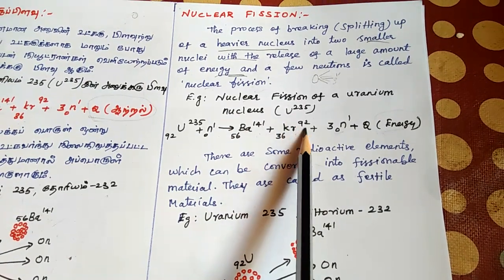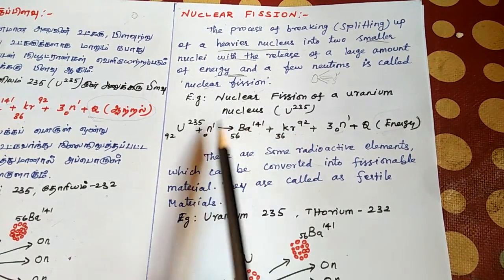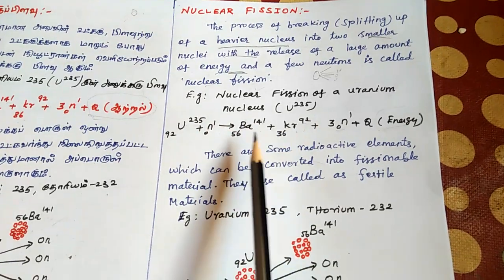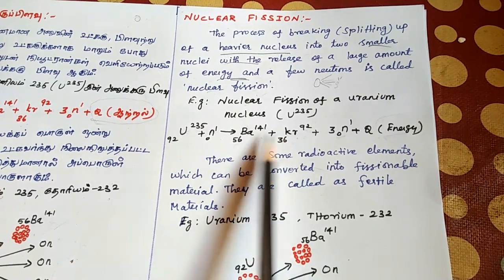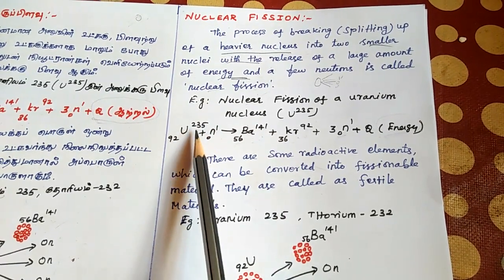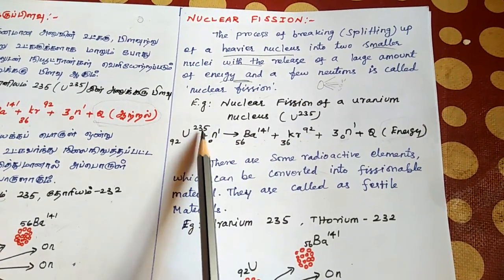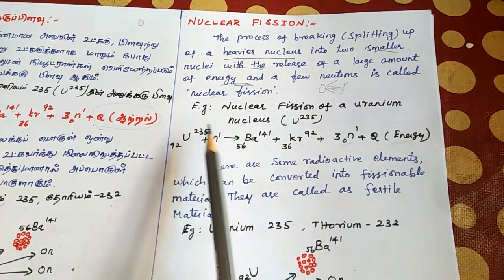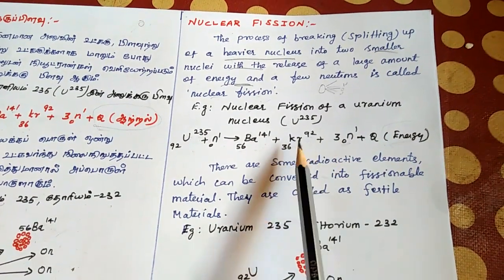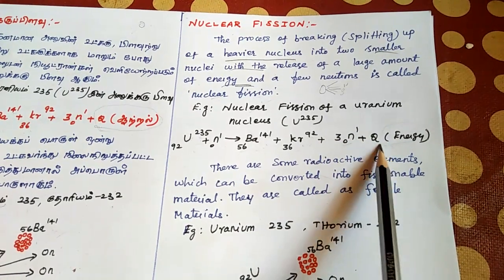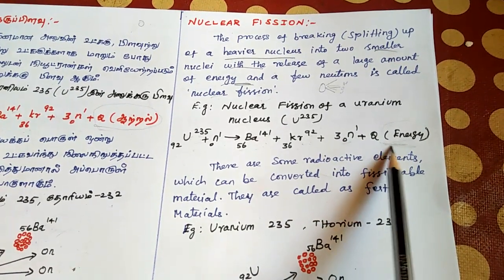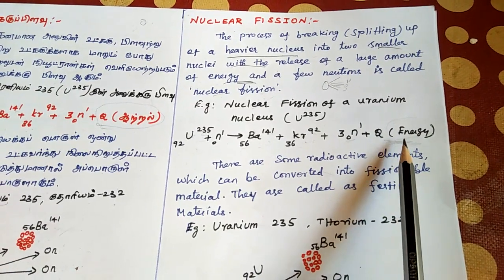They are 141 and 92. If we add these two, we get 235. And then 56 and 36: if we add these two, we get 92. So these two again come back to 235. Okay, so we get these values, plus 3 neutrons (0,1) plus Q energy. A very large, enormous amount of energy we will get.